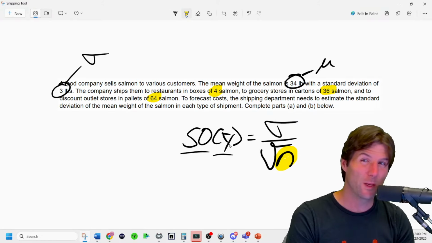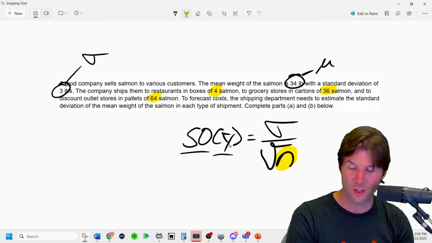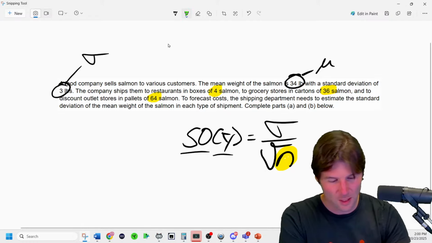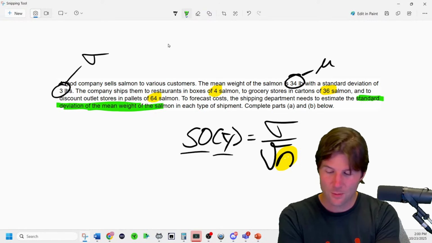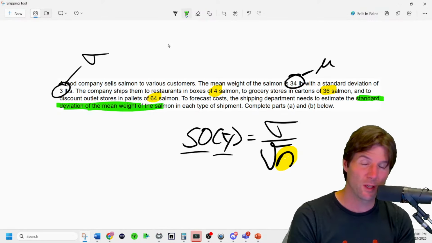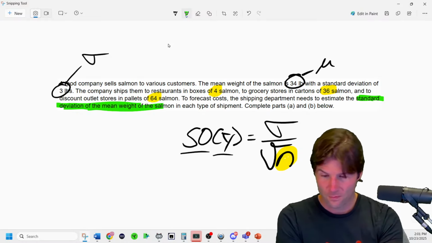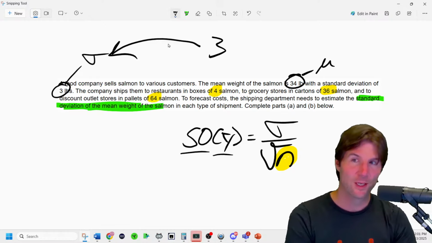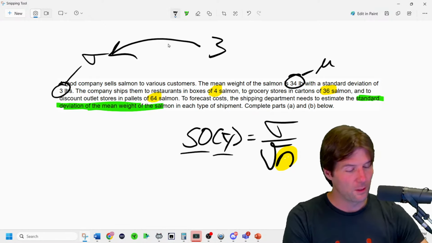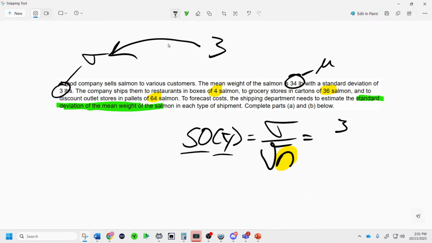Now, on the test, when we ask you what is the standard deviation for the distribution of the sample mean, so many people just give us 3. They say, oh, it's 3. Well, that's what sigma is. Sigma will be divided by the square root of n. So all we do for this problem is take 3 and divide by the square root of 4 the first time, then 36 the next time, and then 64 the last time.